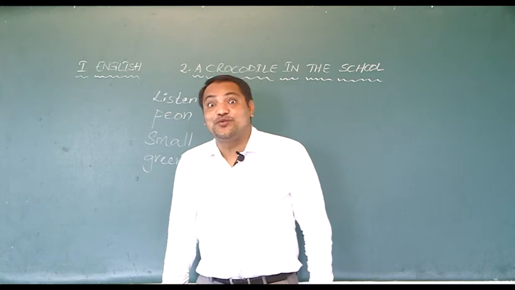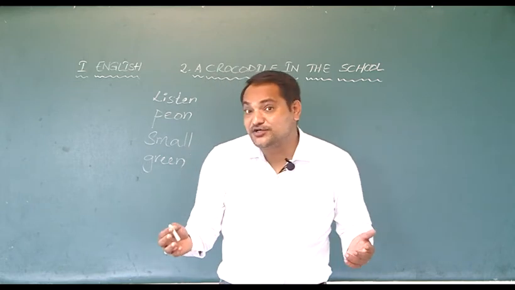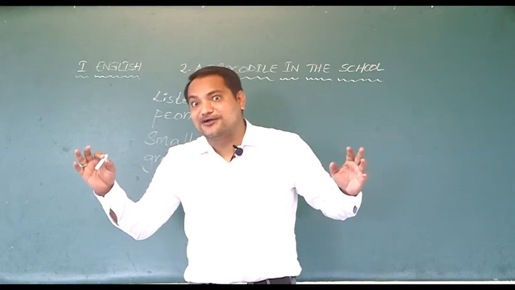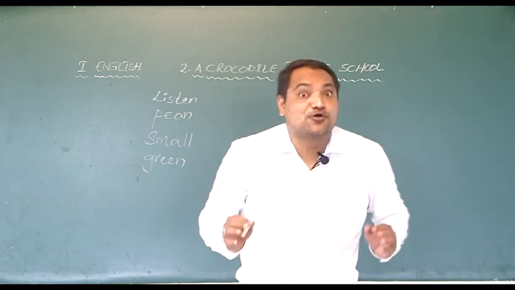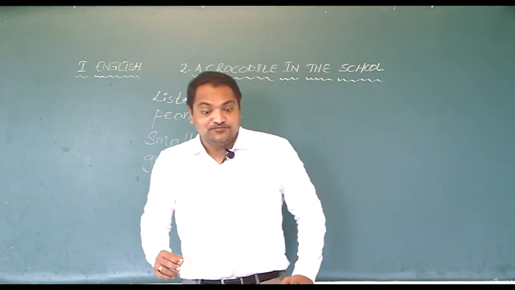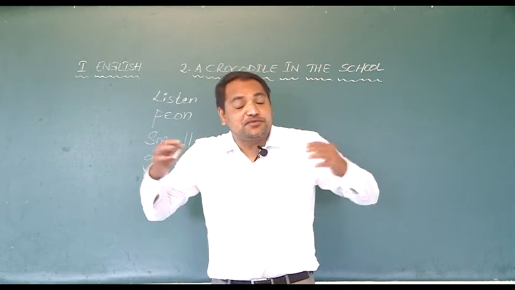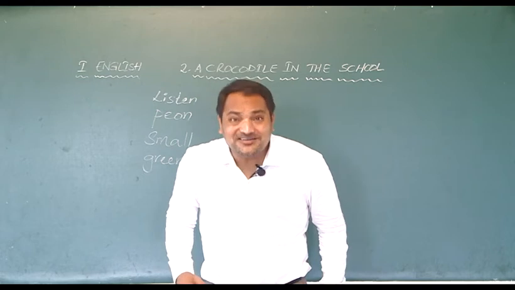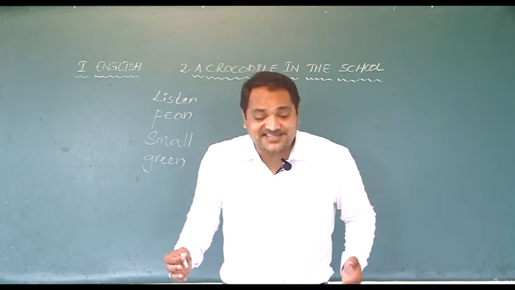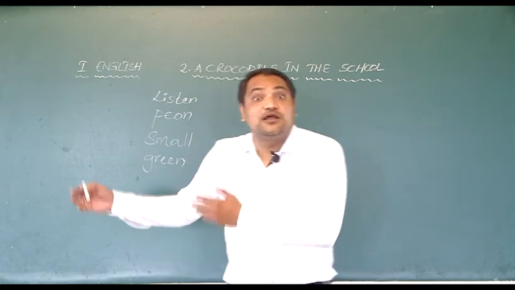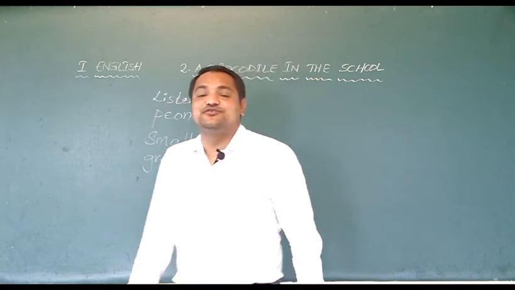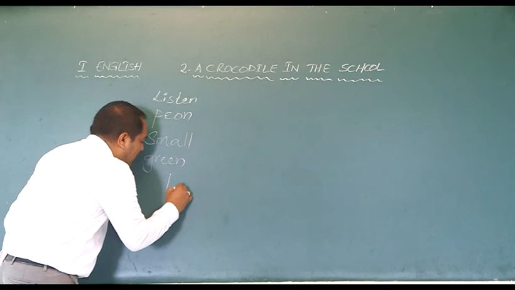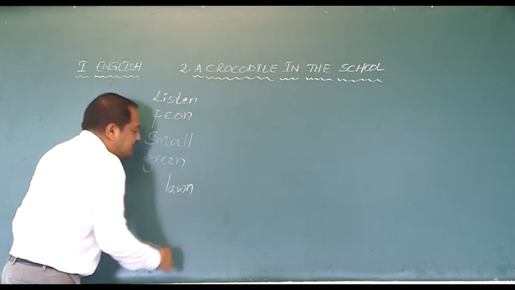"What? Where is it?" asks Mrs. Rupali. Now, naturally, anybody will be surprised, in fact shocked, to learn that a crocodile came to the school. So, out of surprise and shock, Rupali ma'am said, "What? Where is it?" "It's in the lawn," says the peon. What is lawn?